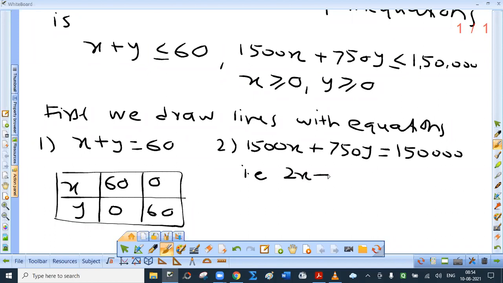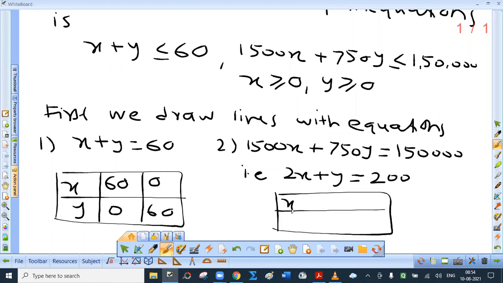So 2x plus y equal to 200. Check this. When y equal to 0, x is 100. And when x is 0, y is 200.